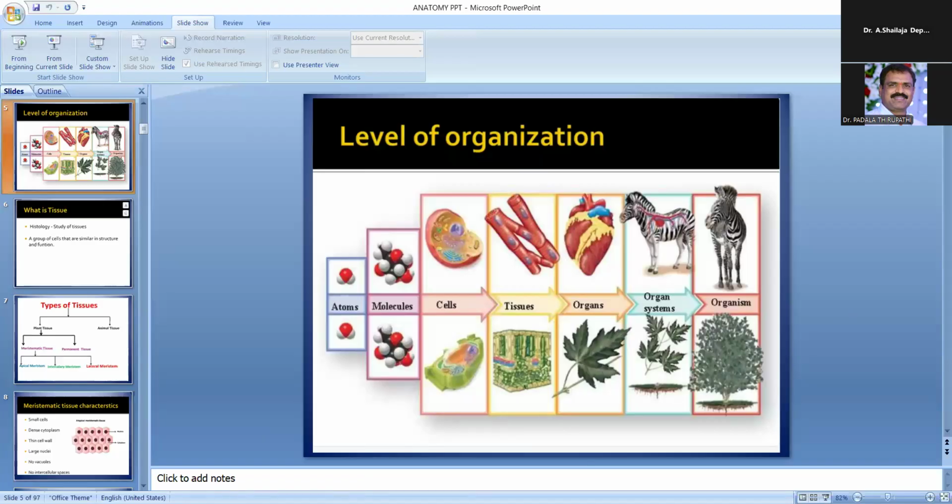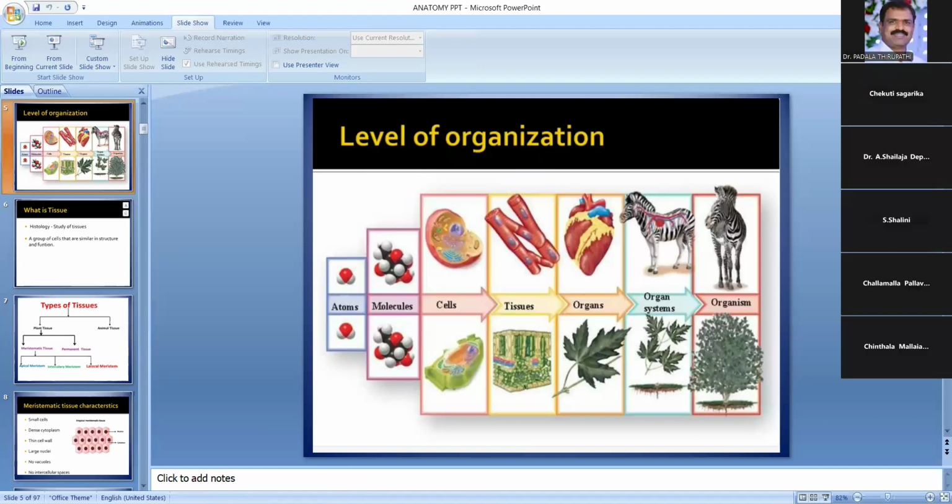The cells show immature plastids and poorly developed endoplasmic reticulum. The nucleus is large, and cytoplasm is present. So that is the introduction about the meristematic tissues. Next, based on the position or region of the plant, meristematic tissues are found in 3 types. Next, coming to the classification of meristems, madam.